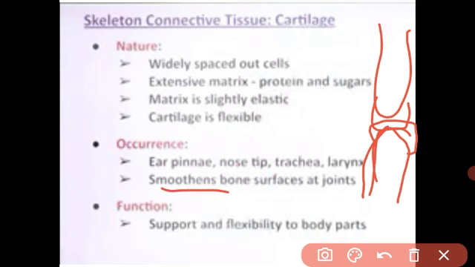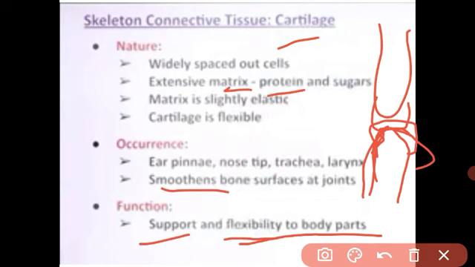So the cartilage is a smooth tissue and it is present near the joining of the two bones. समझ में आ गए आपको? And what is the main function of cartilage? It provides flexibility to our body parts, and as it is skeletal tissue, obviously it provides support. What is the cartilage? Cartilage is a soft bone-like tissue. It also provides flexibility, and the ground substance of the cartilage is a matrix which is made from protein and sugar. This matrix provides elasticity to these parts of the body.